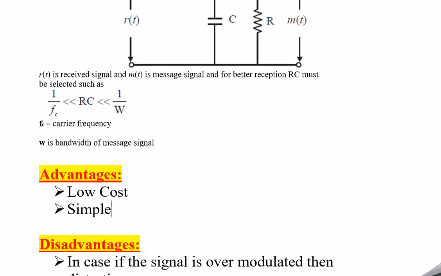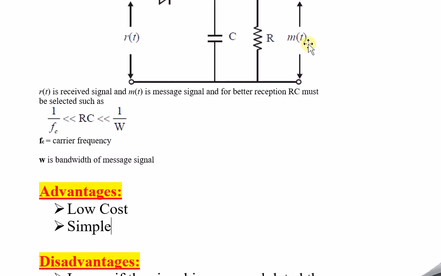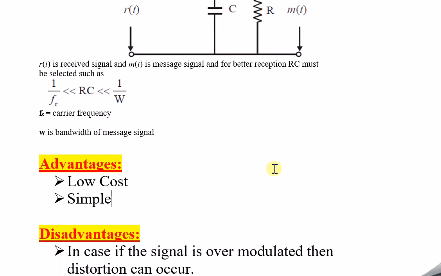Let me consider this circuitry. If the signal R of t, whatever input we give to the envelope detector demodulator, is over modulated, there is a problem. There are three types of modulation, basically under modulation, over modulation, and normal modulation. In case it is over modulated, distortion can occur in the reception of the signal, this M of t message signal. So in reception of M of t, there can be distortion.